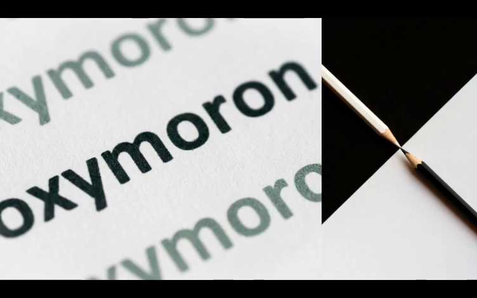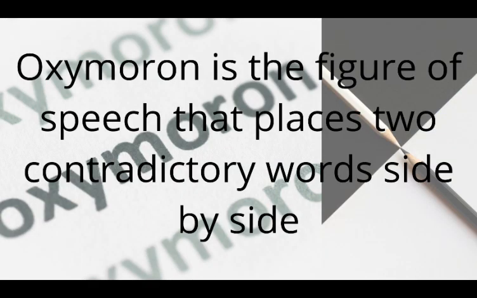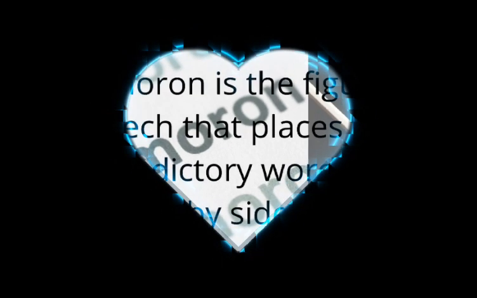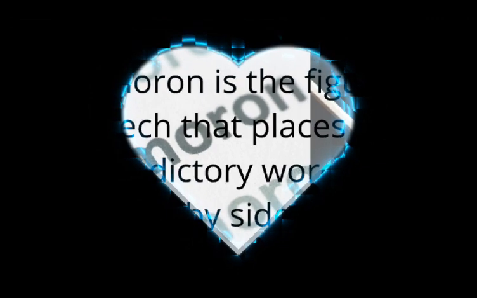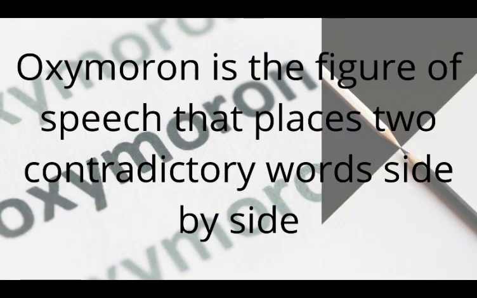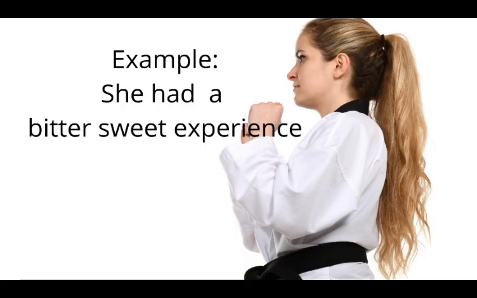Oxymoron is a figure of speech that places two opposing words side by side in a sentence or in a phrase. When you put two different words, like white and black, sweet and bitter, side by side in a sentence together, it is what we refer to as oxymoron. Example, she had a bittersweet experience. You can imagine bittersweet. These words are two opposing words.